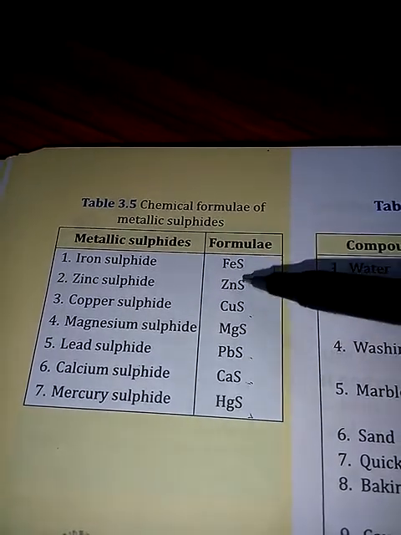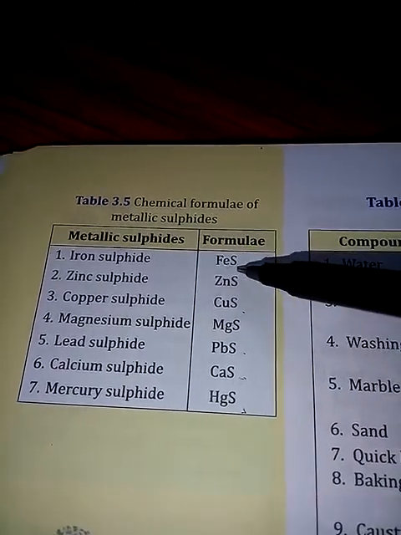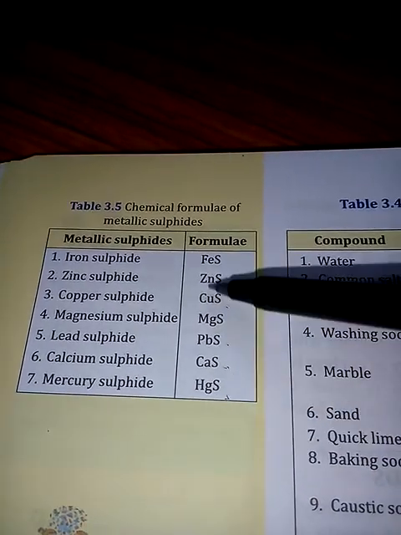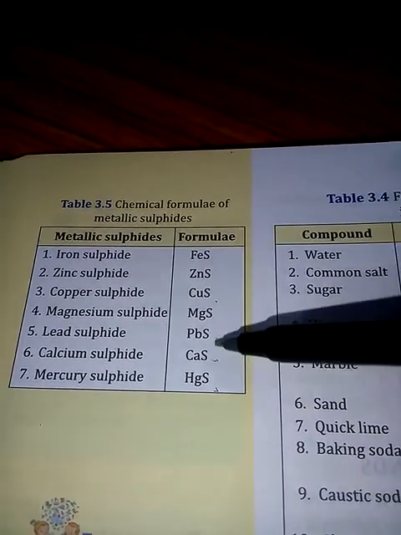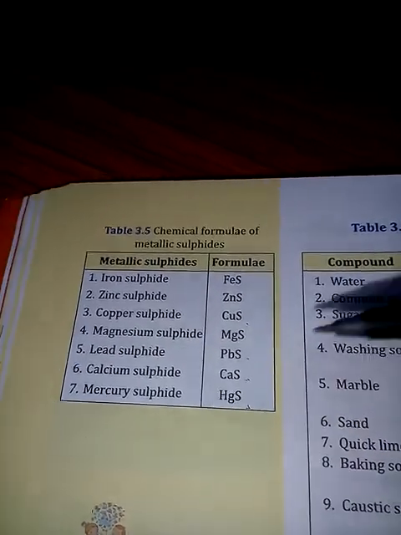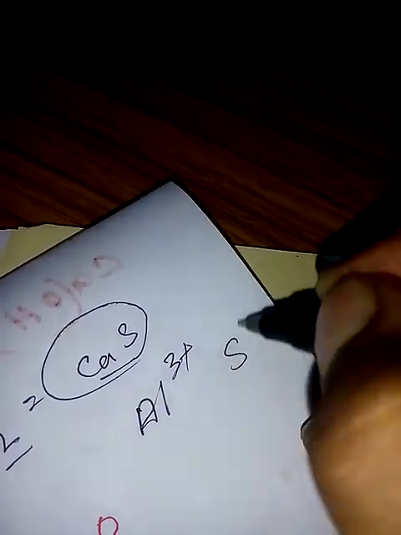Here also you see no 2, 3, 4 is coming, we are only writing the metal and sulfur formula side by side. These are divalent metals. Remember, these are all divalent metals. If we had taken other metals, then the formula would have changed. I'm showing you one example. For example, if you take aluminium sulfide, what should be the formula? Al3+, 3+ is the charge on aluminium, and S2-. In that case the formula would have been different. It would be Al2S3. This is the formula of aluminium sulfide.